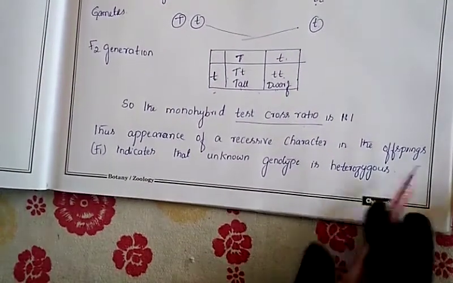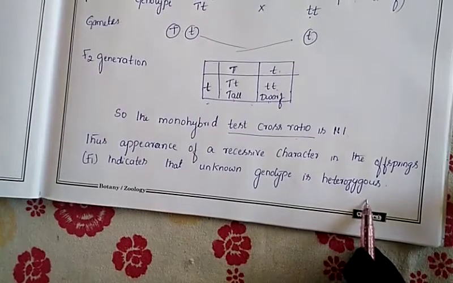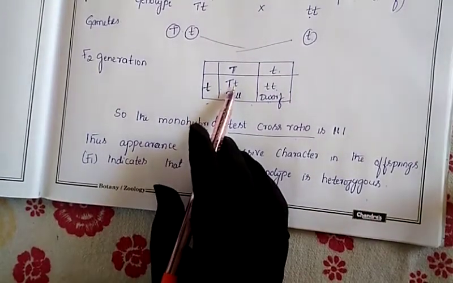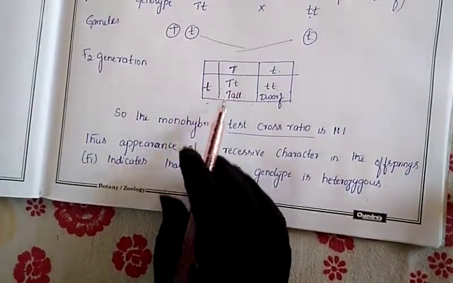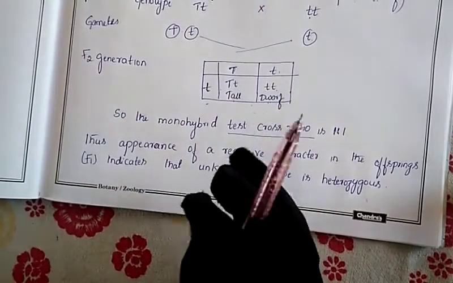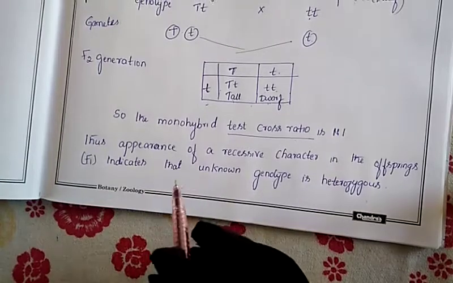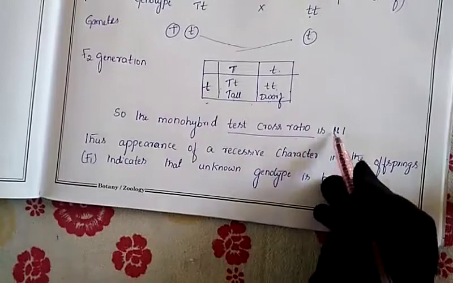In the offspring, that is F1, it indicates that the unknown genotype is in a heterozygous condition. So the unknown genotype is in which condition? They are in a heterozygous condition. Here they may ask you what is the test cross, or write the phenotypic ratio of the monohybrid test cross. The answer is 1:1.